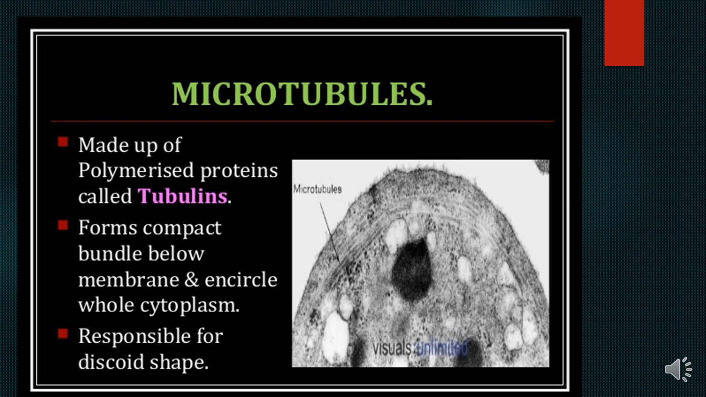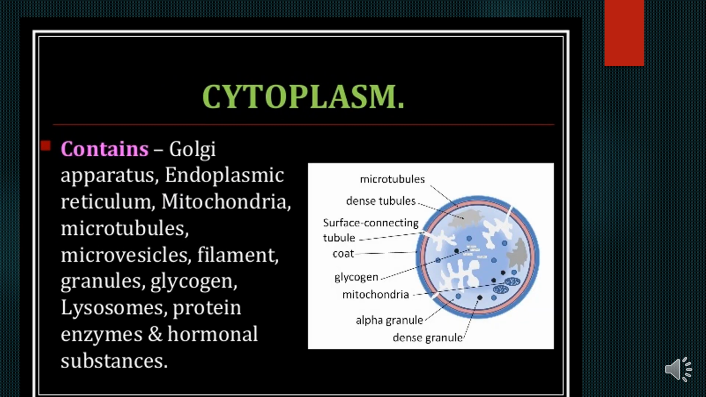Microtubules, when you see under the electron microscope, there is one important structure which you see, that is microtubules. You know that the microtubule is made up of polymerized proteins called tubulin proteins, forms compact bundles below the membrane and encircles the whole cytoplasm. This microtubule is responsible for the discoid shape.